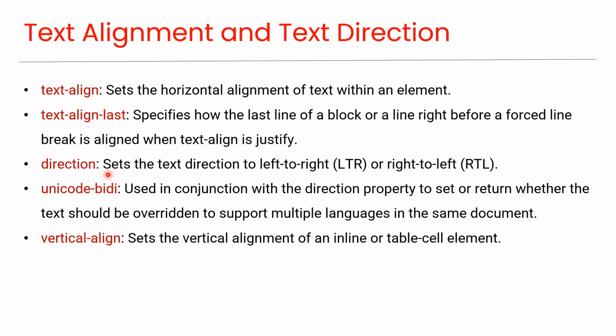Direction: sets the text direction to left to right or right to left. Unicode BD: used in conjunction with the direction property to set or return whether the text should be overridden to support multiple languages in the same document. Vertical align: sets the vertical alignment of an inline or table cell element.